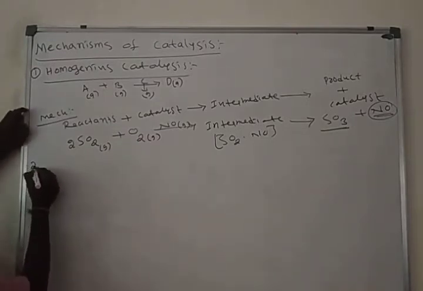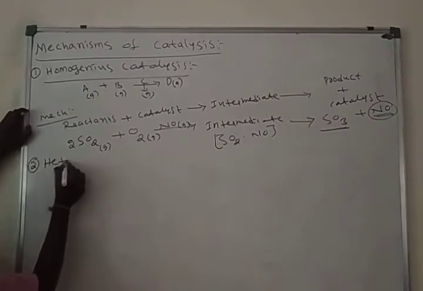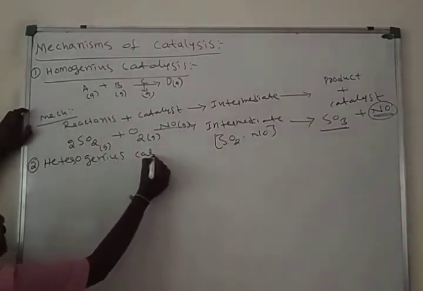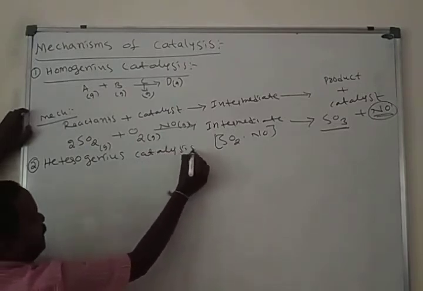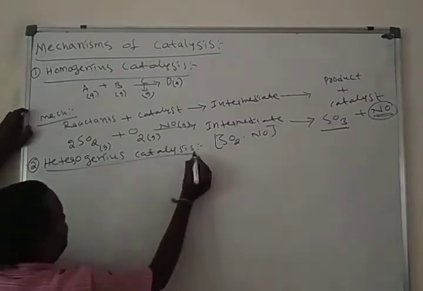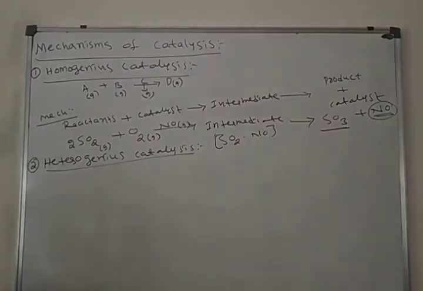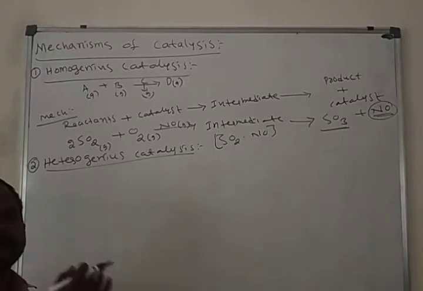Second one, heterogeneous catalysis. Heterogeneous catalysis means the catalytic reaction which proceeds through different physical states of reactants, catalysts and products.